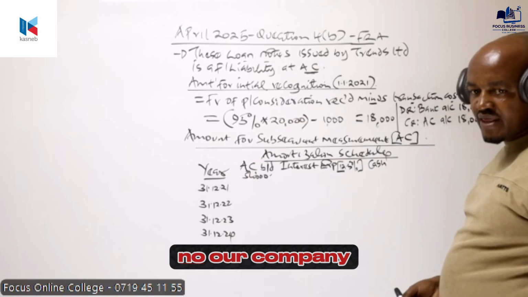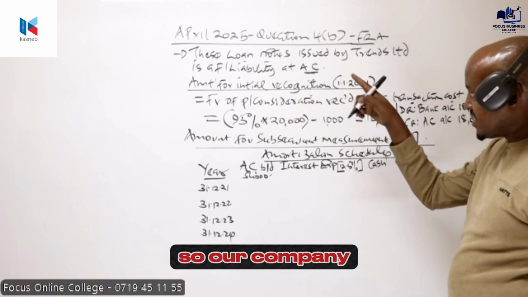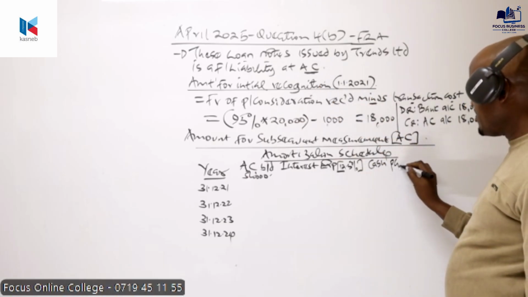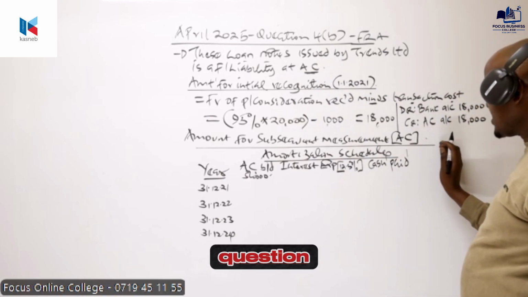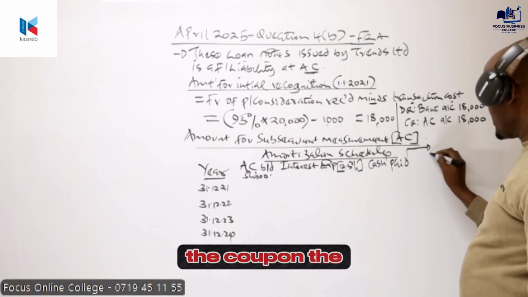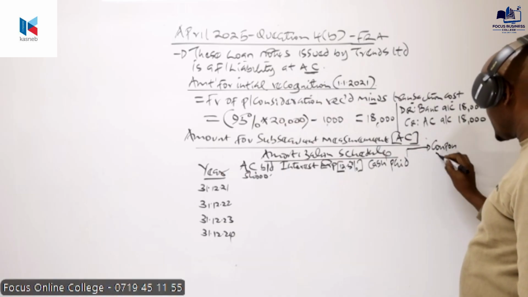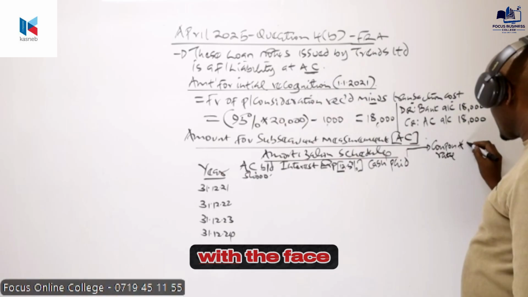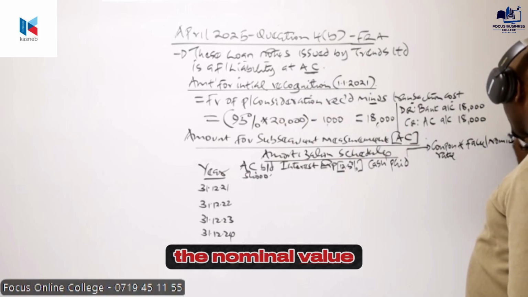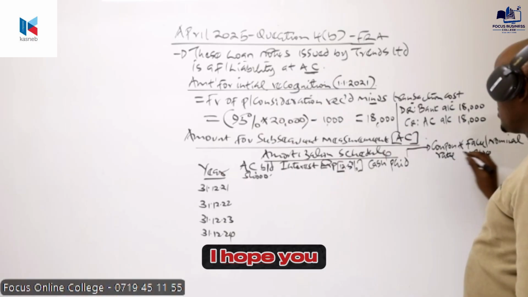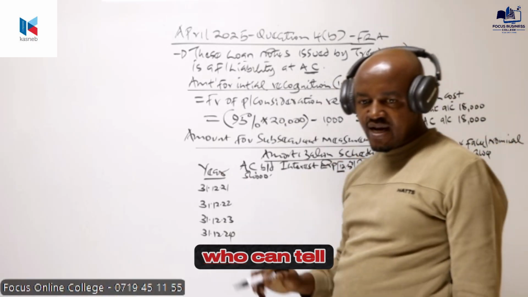Then we have the next column here. Will it be for the cash received? No. Our company has issued loan notes, so our company will be paying some cash. And to compute this one, just like what you have done in the other question, we will take the coupon interest rate. We multiply that with the face, or basically the nominal value of this loan note. I hope you can remember the nominal value.